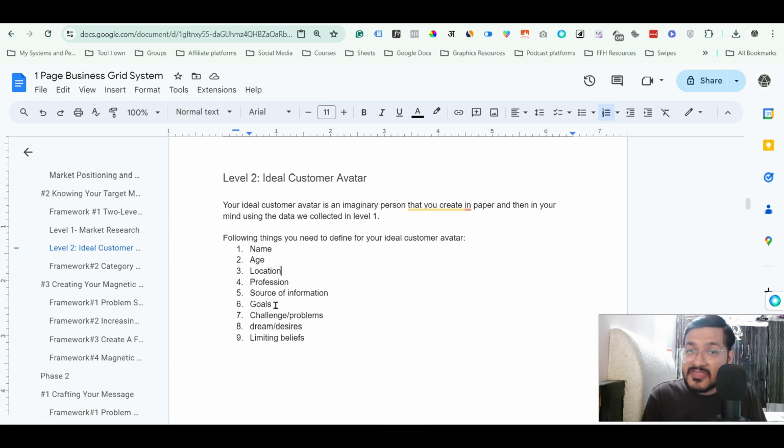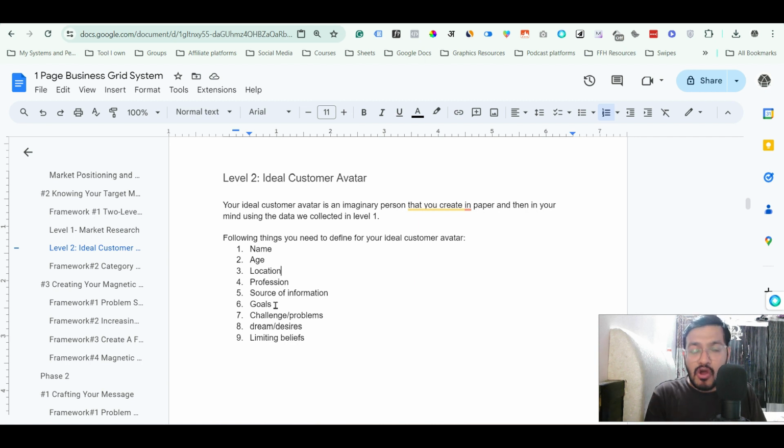Challenges and problems is a crucial part of ideal customer avatar activity. Why? Because the challenges and problems help you to understand what are those roadblocks which are stopping the person from achieving the goals. You know the goals, this is the goal the person is trying to achieve, but the goals are still not achieved, and there are some problems, some challenges in his or her life, and because of that the person is not able to achieve the goals. So once you know what are the challenges the person is facing, what are the problems the person is facing in his or her life, you can actually address those challenges, those problems.